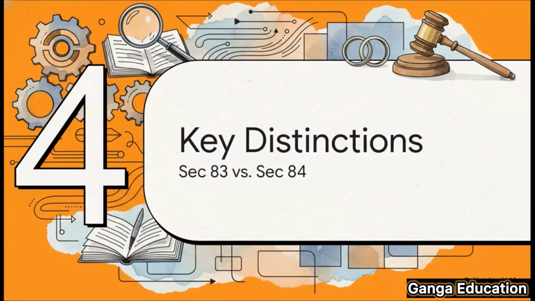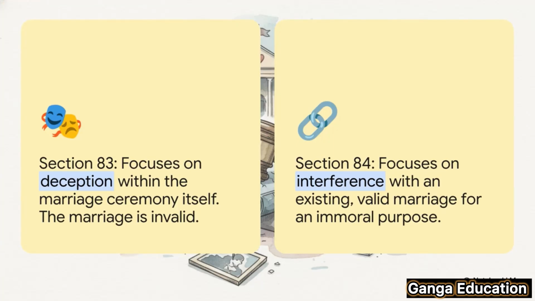All right, now let's really focus on the core differences between these two sections. This is extremely important, especially for your exams, because understanding the distinction will make it so much easier to tackle those problem-based questions. So here's the main takeaway. The focus of Section 83 is on the deception in the ceremony itself, making the marriage invalid from the very beginning. In complete contrast, Section 84 focuses on interfering with an existing, valid marriage with the goal of facilitating illicit relations.